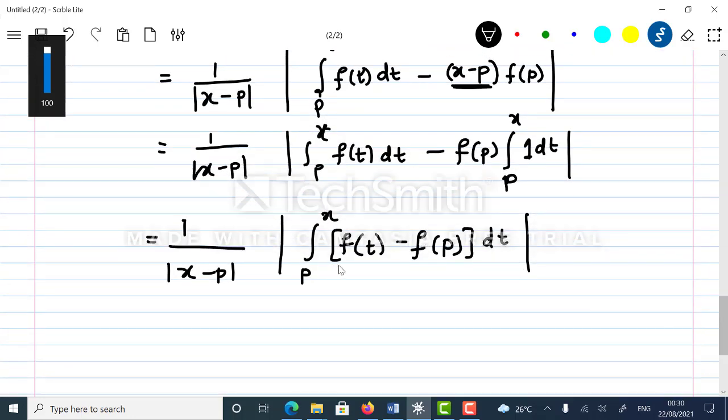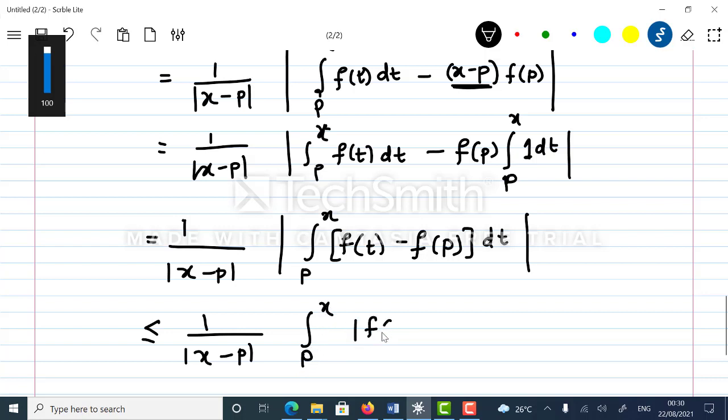Since f is R integrable, so modulus of f is also R integrable. So this modulus can be taken inside. So this will be less than or equal to 1 upon modulus of x minus p, integral will be outside now, integral p to x modulus of f of t minus f of p dt.